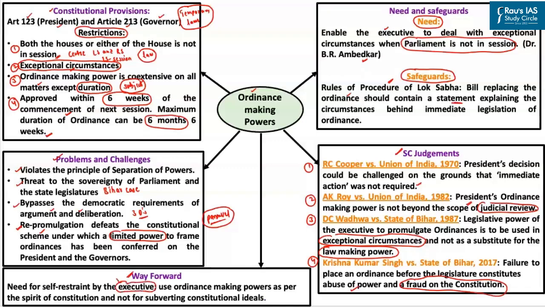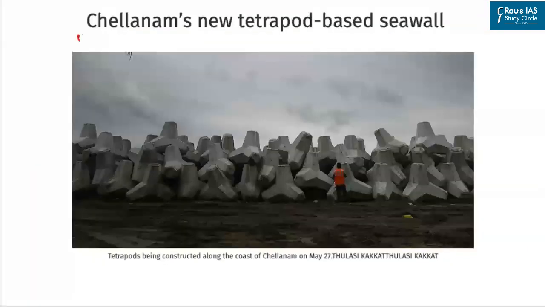So here, the executive must exercise self-restraint and it should use ordinance making power sparingly and as per the spirit of the Indian Constitution. Ordinance making power should not be used for subverting the constitutional ideal of the principle of separation of powers. So these are some of the important aspects which one should know as far as this particular article is concerned. The next article appears on page number 8.